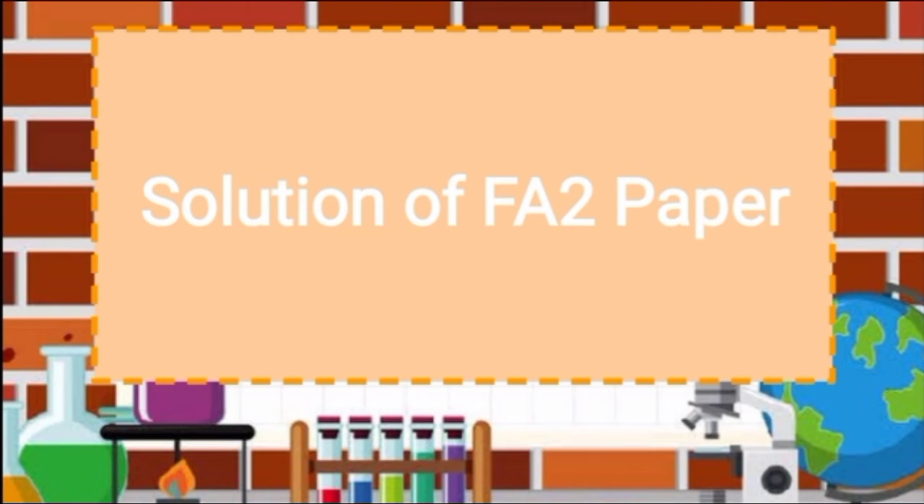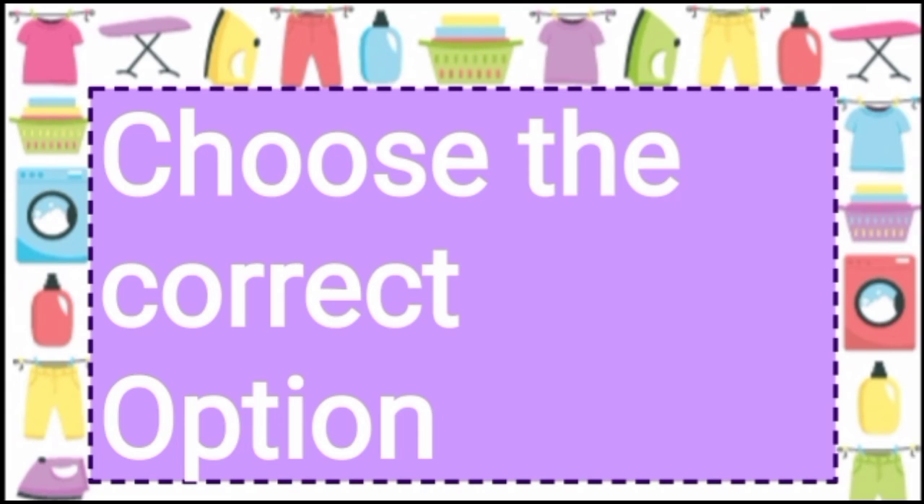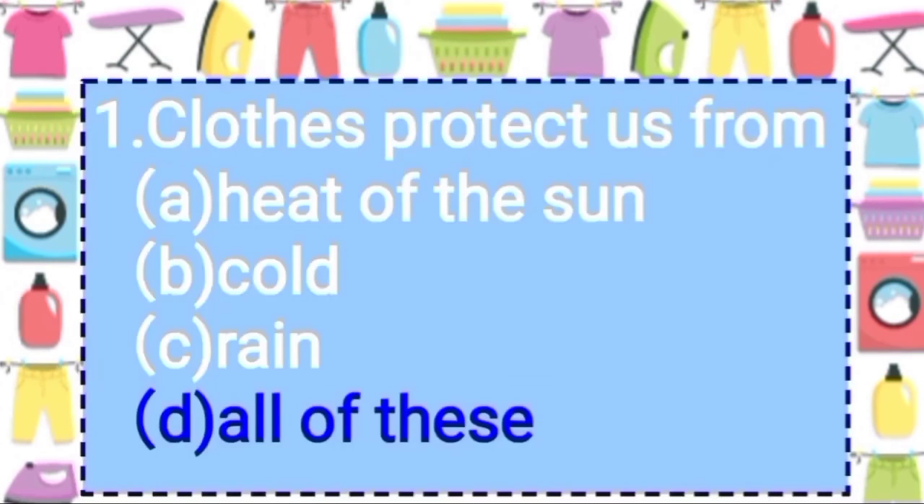So let's solve the FA2 exam paper. Let's start with choose the correct options. First, clothes protect us from A. Heat of the sun, B. Cold, C. Rain, and option D. All of these. As clothes protect us from heat of the sun, cold and rain, they are our basic need. So the answer is option D, all of these.